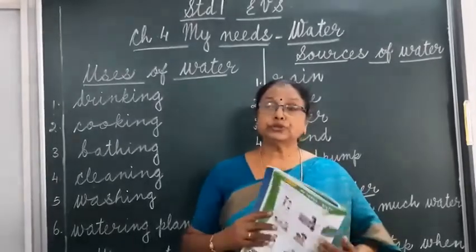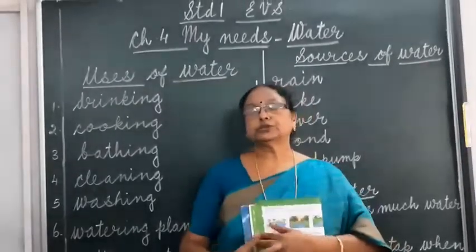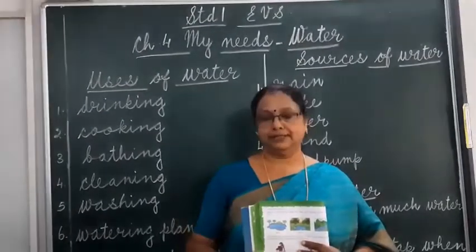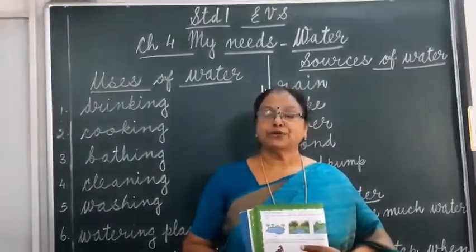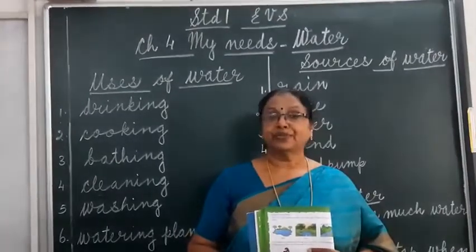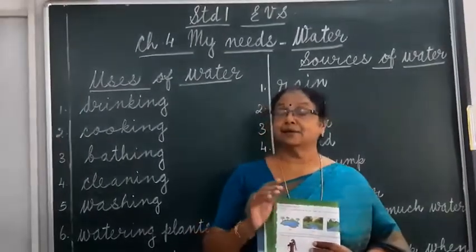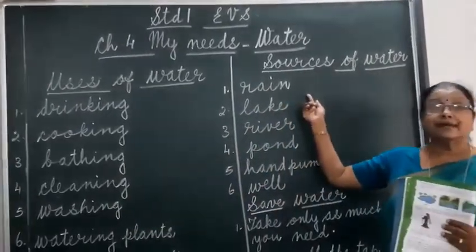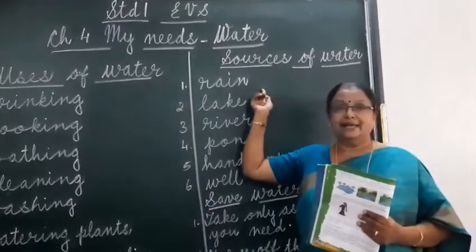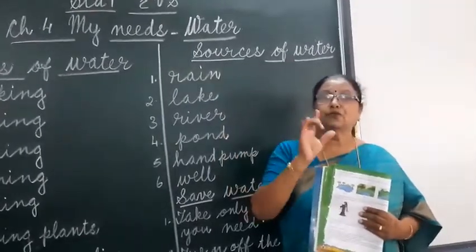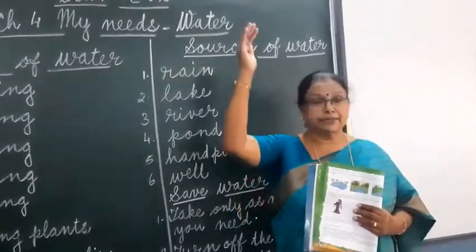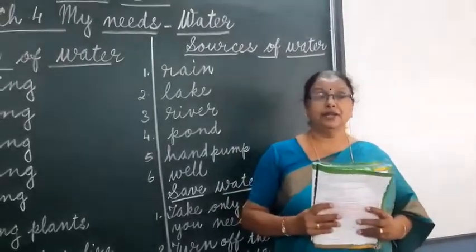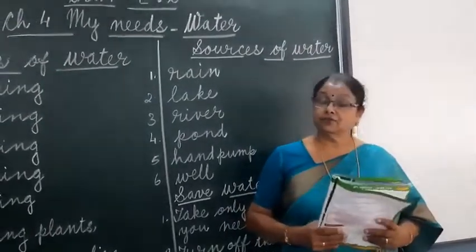Now, sources of water. Sources of water means from where do we get water. So, from where do we get water, children? Do you know? Rain. Rain is the main source of water. So, what is rain? Rain is drops of water that fall from the clouds. If we do not get enough rain, we will not get enough water.